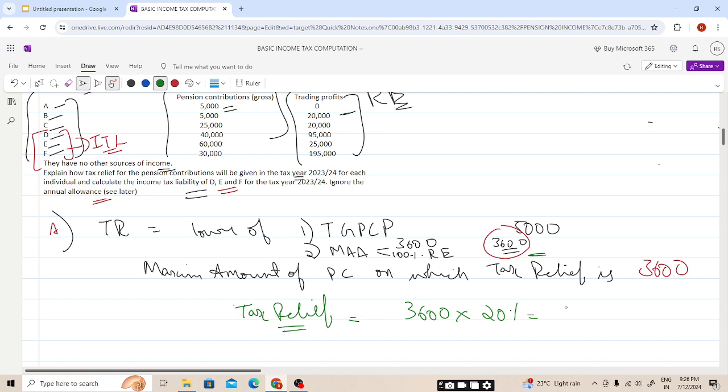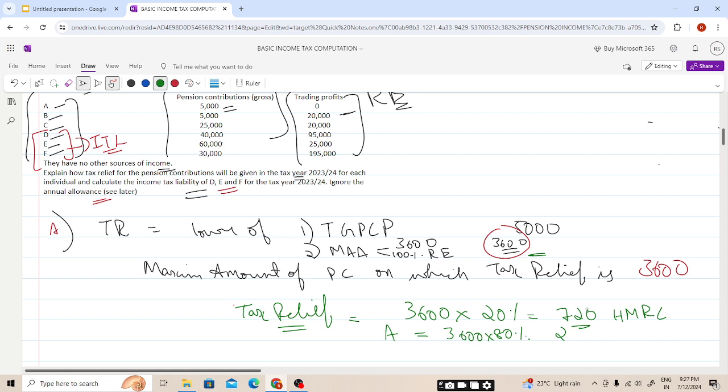So 20% will be 720, and this will be paid by HMRC. So A will need to pay 3,600 into 80%, that is 2,880.